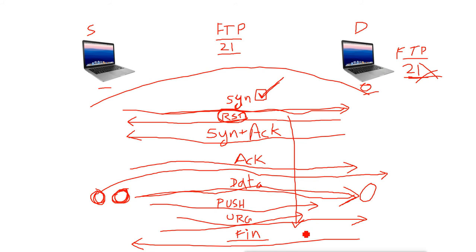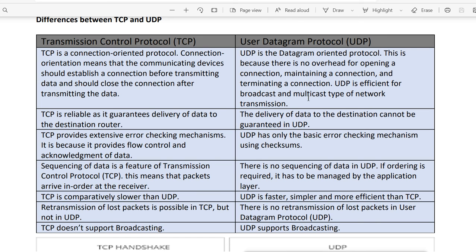Now on the other hand, what does UDP do? UDP is the User Datagram Protocol. It is a datagram oriented protocol, and this is because there is no overhead for opening a connection.